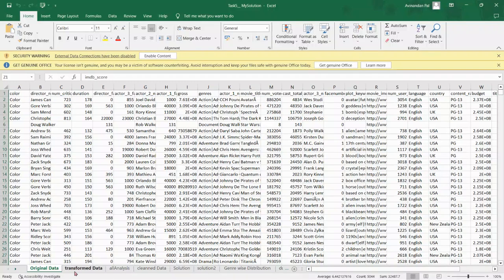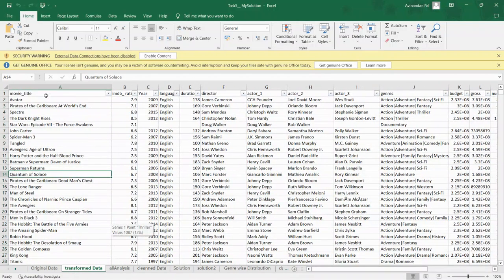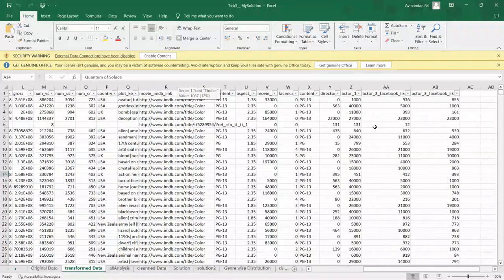So the first thing that I did was to transform it into a readable format, where movie title, IMDb score, year, language, duration, directors, actors, all these important columns are put together at the start, and less relevant columns are put at the end.